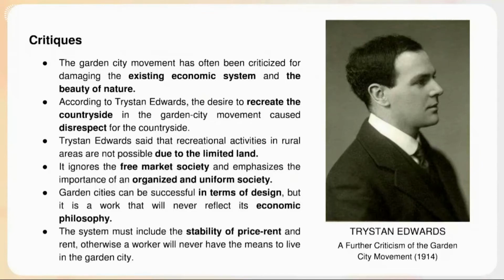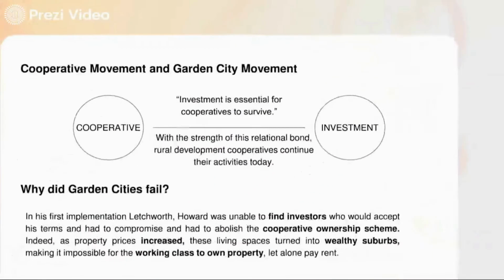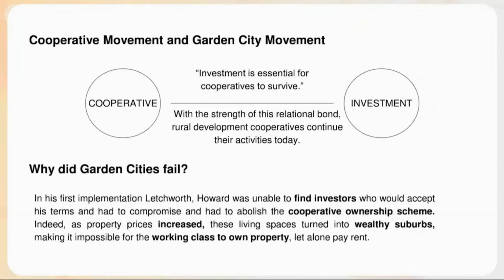economic philosophy it carried. The movement, which includes a cooperative production scheme, is an old practice of rural cooperatives that still exists today. The importance of investment support is emphasized in the book, as it is today, in order to ensure the continuity of the cooperative. The main reason why Howard's idea failed is because of the concessions he made to find the investments he wanted. As a result of these concessions, he had to abolish the cooperative ownership scheme in the Letchworth application.